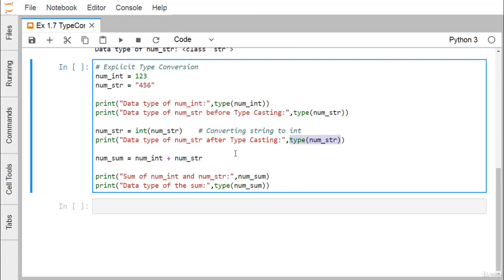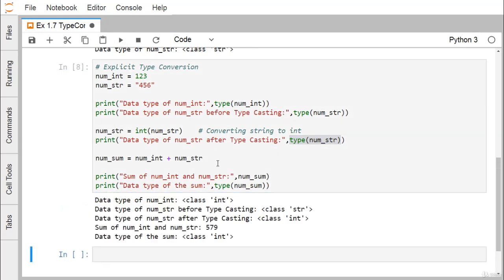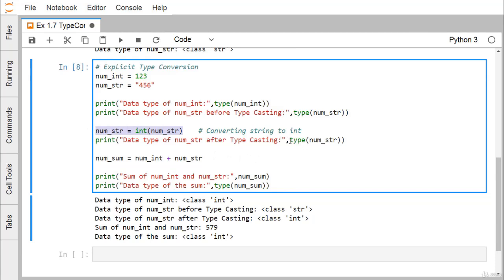Now the num_str is of the type integer, so the addition can take place. So num_sum will print the summation, and the type of num_sum will also be integer. You can find this one. So the data type of num_int is class int, and num_str before the typecasting is class str. So num_str after the typecasting is class int. After doing the typecasting, if you go on printing the type of num_str, it is printing integer, and after doing the addition between these two, the respective sum will be obtained, and that will be of type integer, because when you are printing the type of num_sum, we are getting class int.